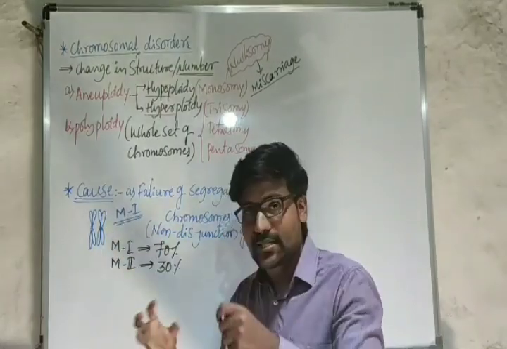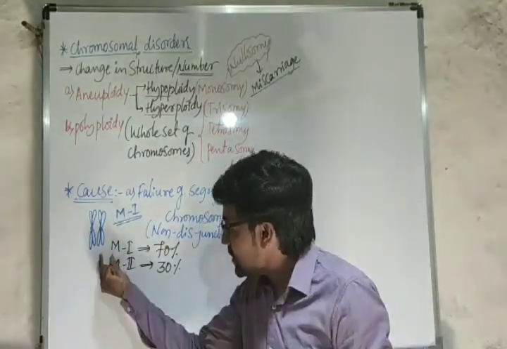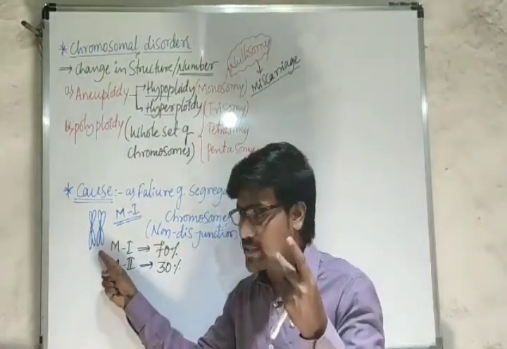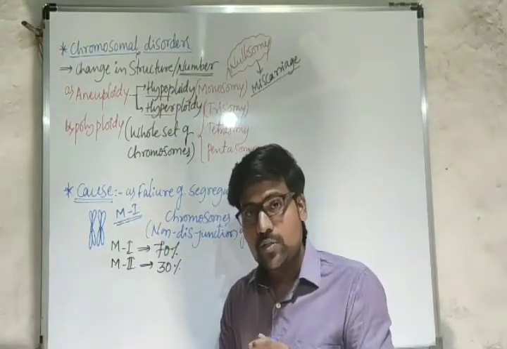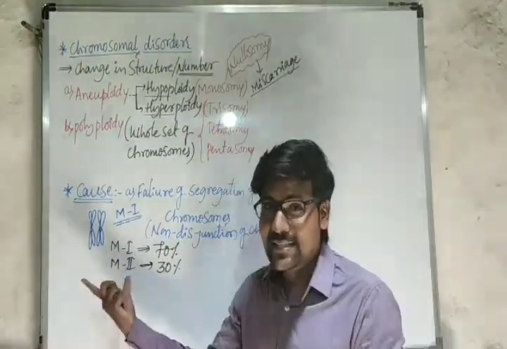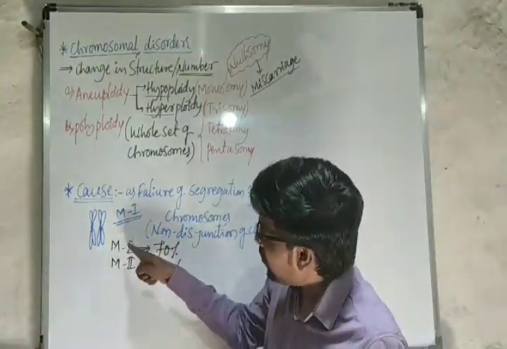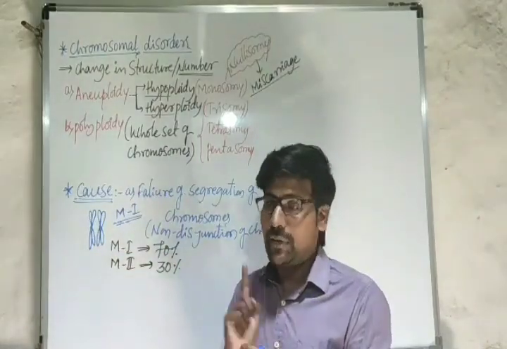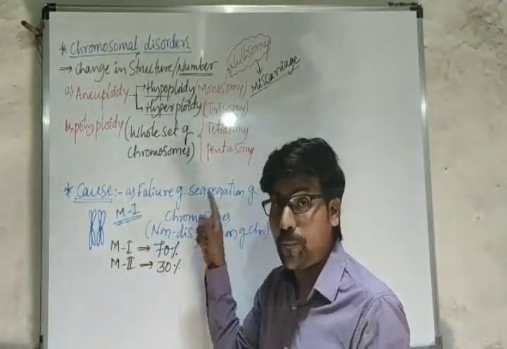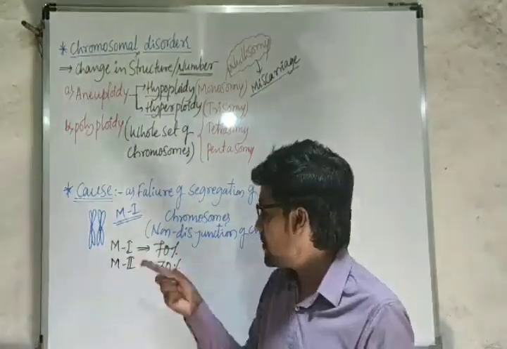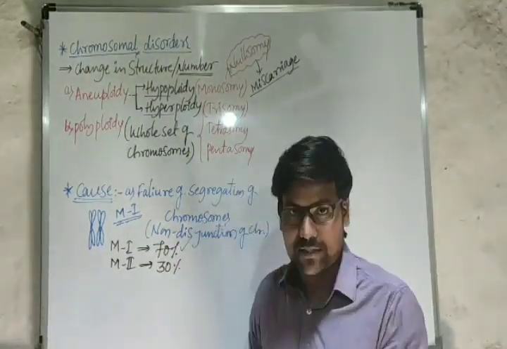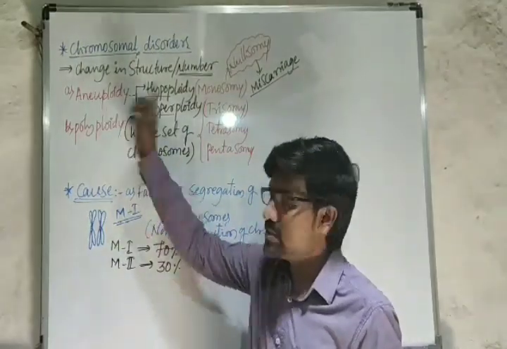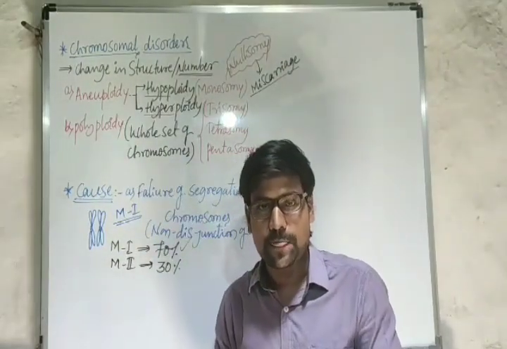And each chromosome usually has two chromatids. Chromatids are going to separate in meiosis 2. So either chromatid separation may fail or chromosome separation may fail. But here majorly the chromosome pair is going to fail. We call it non-disjunction of chromosomes. That is about 70%. So that is the main reason for the aneuploidy conditions here.